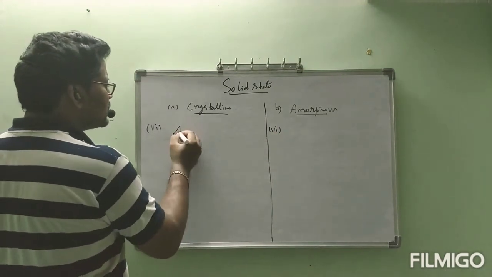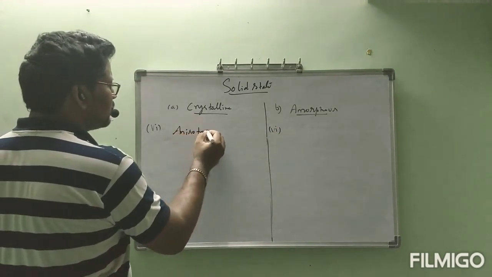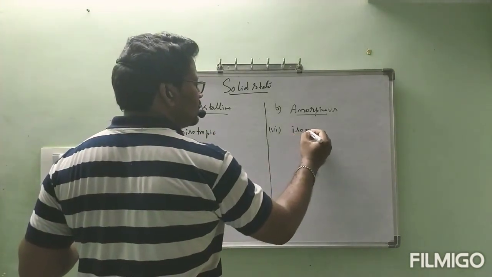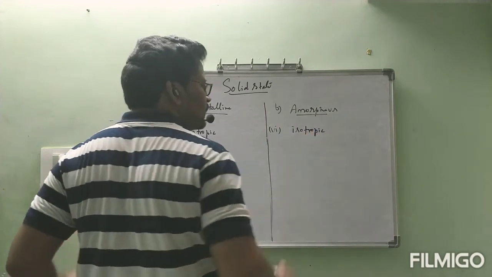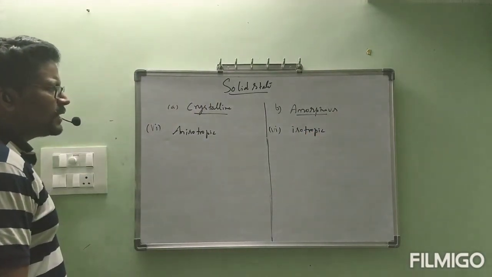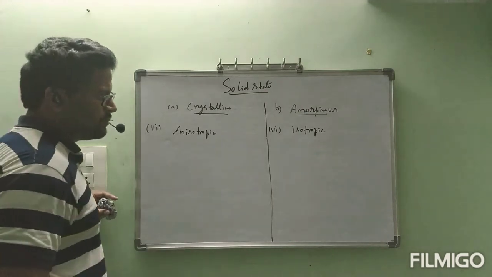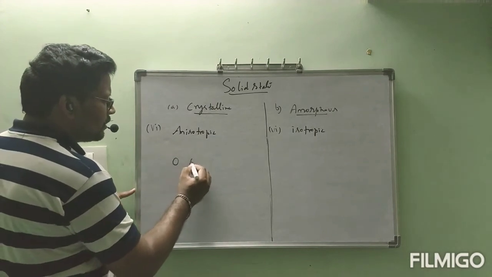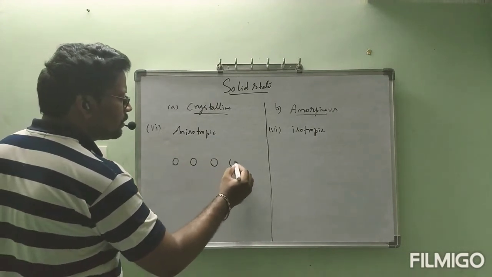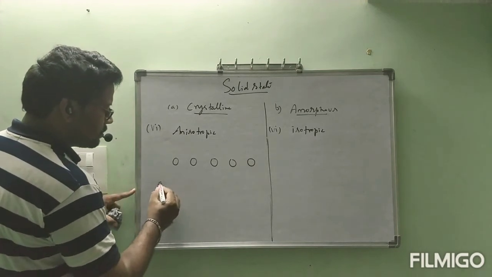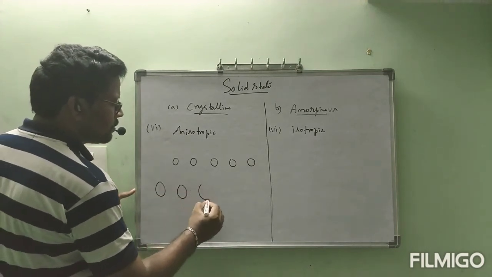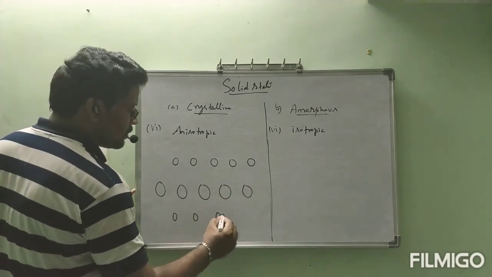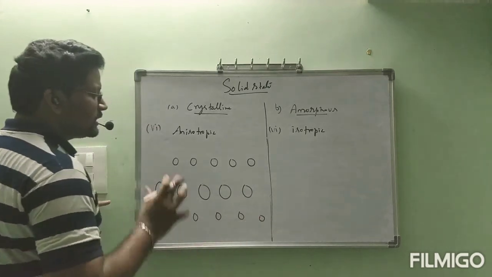Crystalline solids are anisotropic in nature, but amorphous solids are isotropic in nature. Sir, what is meant by anisotropic and what is meant by isotropic? Let us consider this arrangement, which is perfect in crystalline.